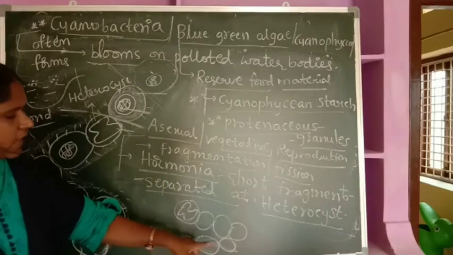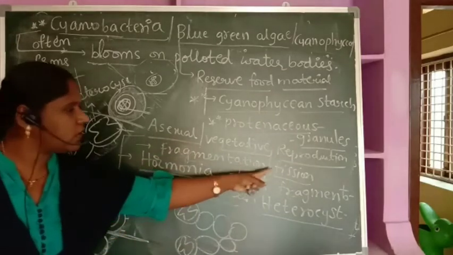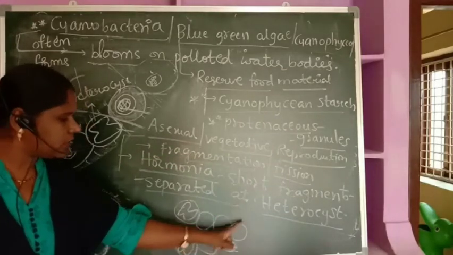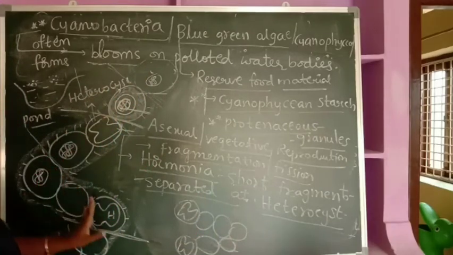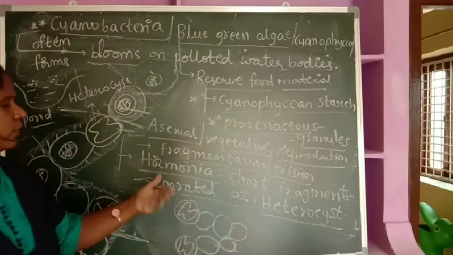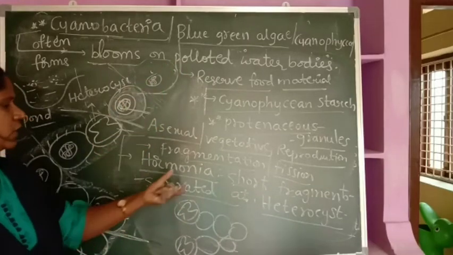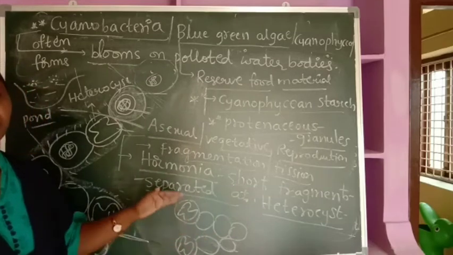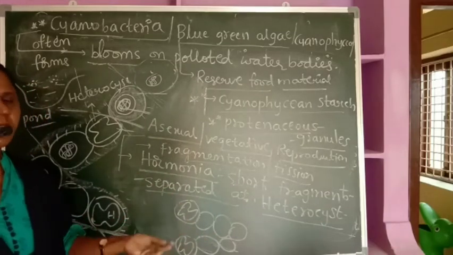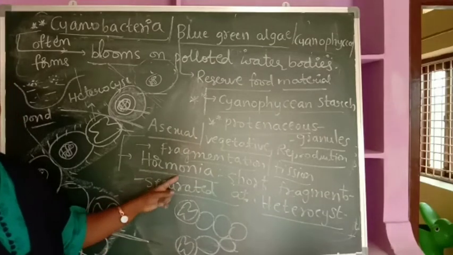Wherever it falls, again it divides and undergoes fission. Each cell undergoes fission. One cell will divide and form two cells. As a result, it enlarges in size and forms a complete cyanobacterium. Again, it reproduces itself into a total big cyanobacterium. A short fragment separated at the heterocyst, which develops again into the complete cyanobacterial filament, is called hormogonia.